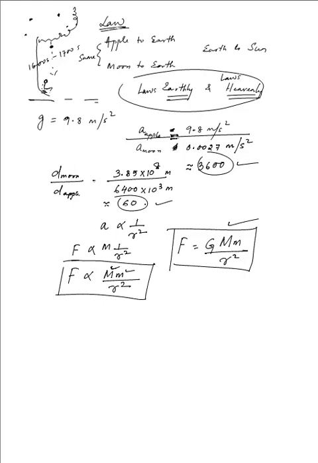Well, this G, we must take time to appreciate the efforts made by the hero, so to speak, Cavendish, in his experimental setup. 71 years later, he obtained the value of this constant that was given by Newton.